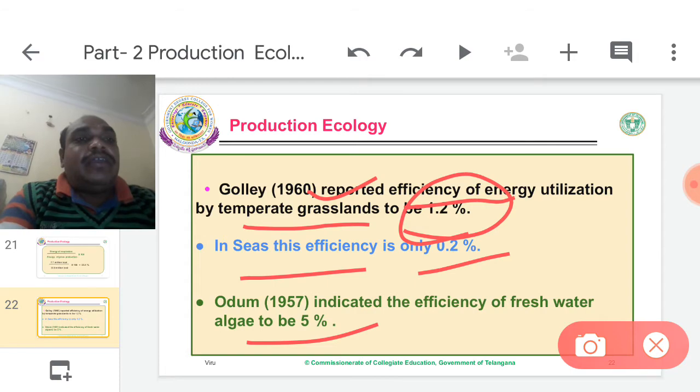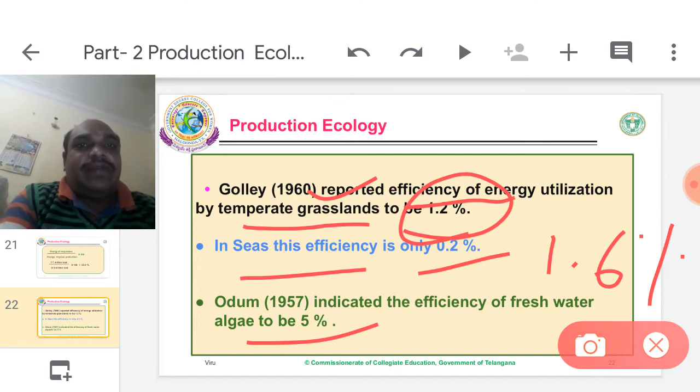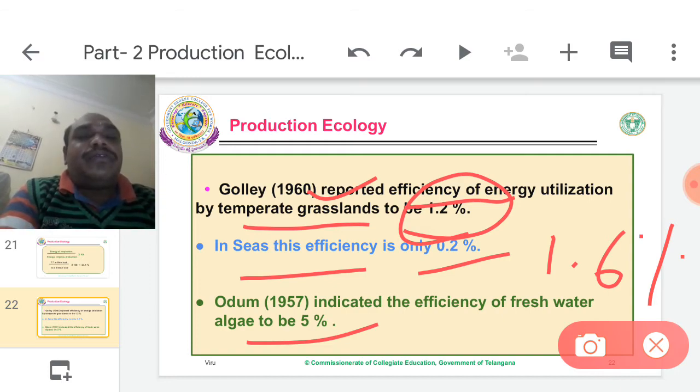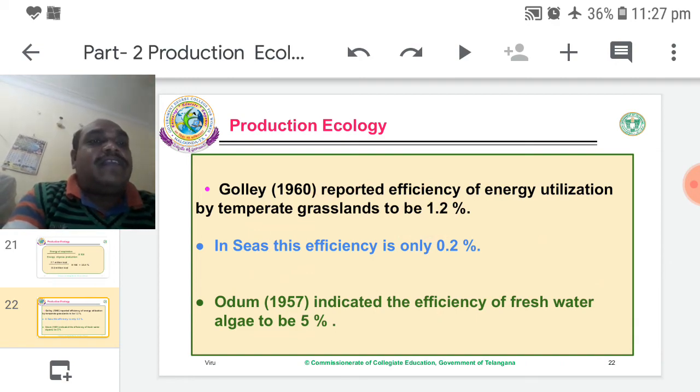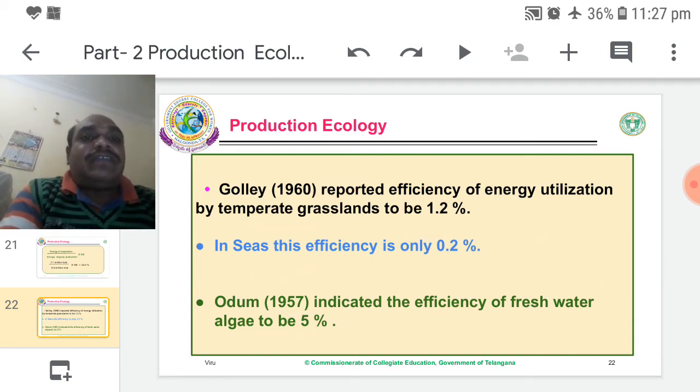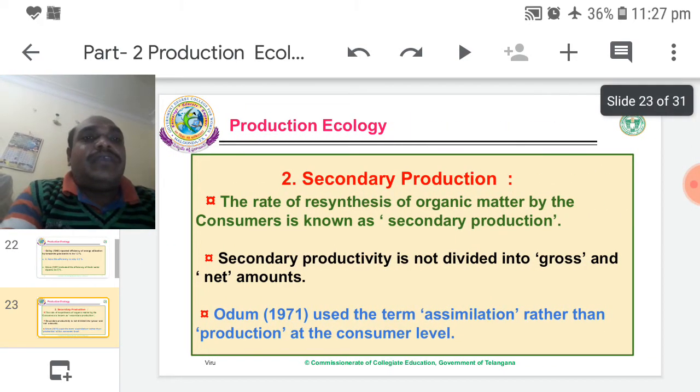But in Whittaker's experiment, in the table before, we got just 1.6%. Of the entire 100% solar energy, plants utilize and produce GPP equivalent to 1.6%. According to Odum, freshwater algae utilize almost 5% of solar energy for their production. So algae exhibit a drastic character: they trap and utilize a huge amount of solar radiation, storing it in the form of GPP.